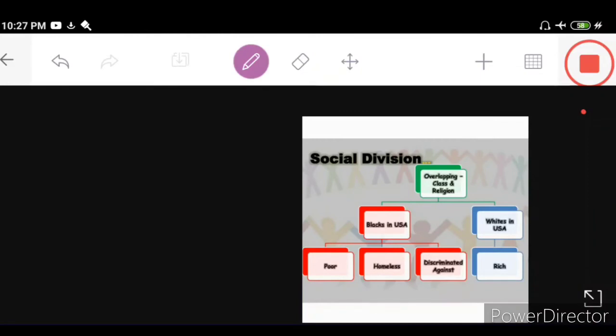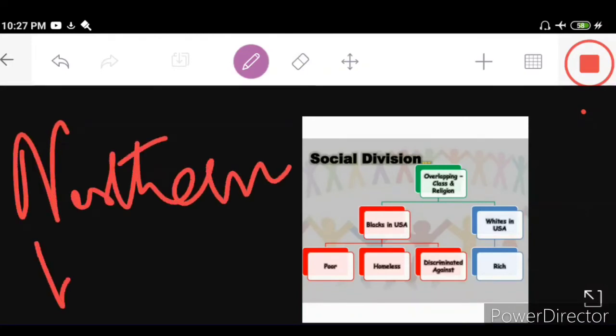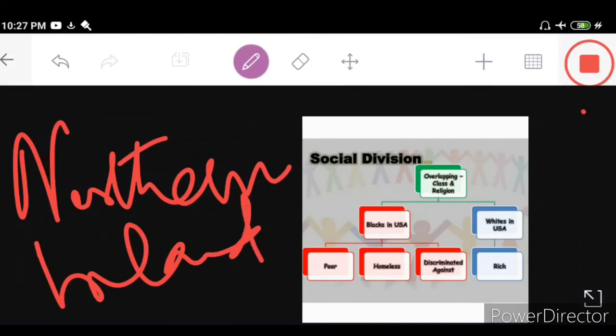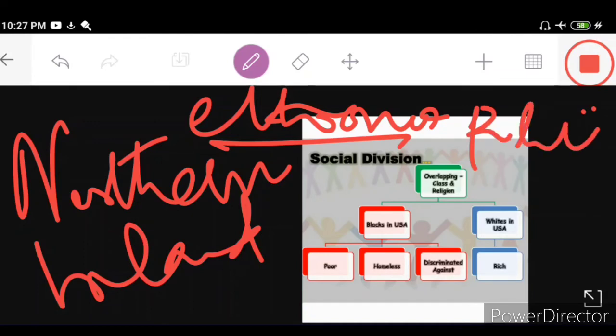If you talk about Northern Ireland, dear students, that was a problem. The region of the United Kingdom has been for many years the site of violence and a bitter ethno-political conflict. So dear students, there was an ethno-political conflict, meaning a conflict on the basis of races. Ethno means races. So it means race and politics. It was chaos, and a concern for a long span of time.